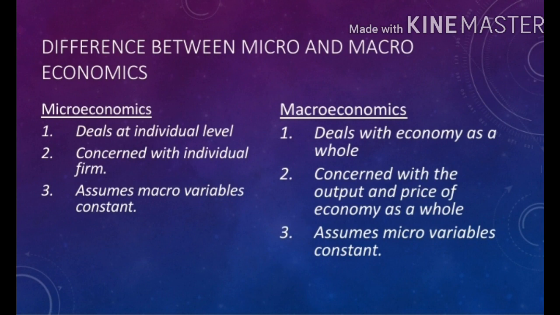Now some of the components of macroeconomics are aggregate output, aggregate demand, employment, government budget, supply of money in the economy, investment. So these are the macro variables which remain constant in case of microeconomics, whereas in case of macroeconomics micro variables are constant.